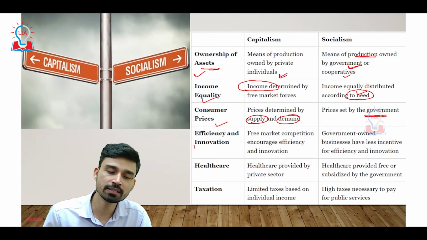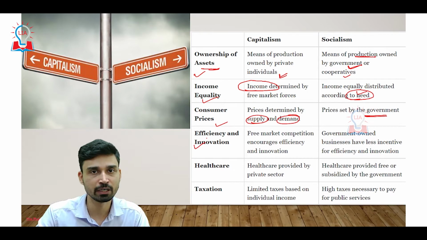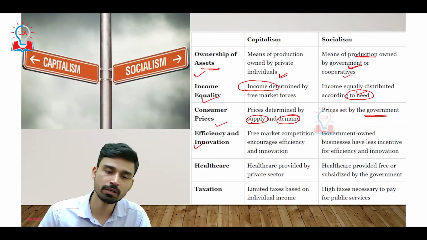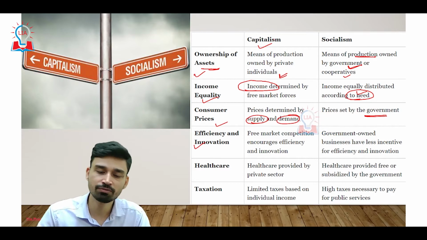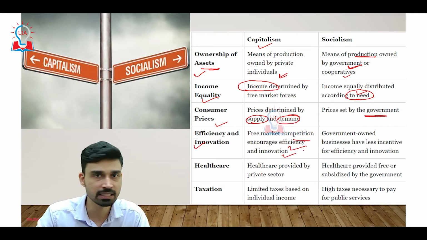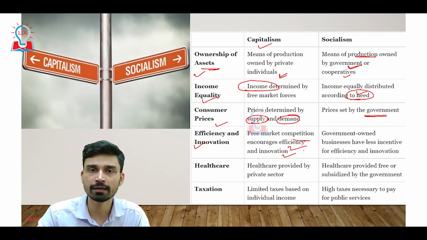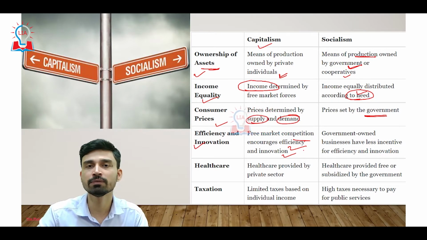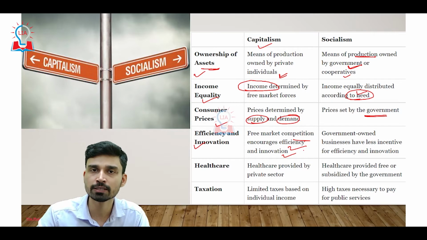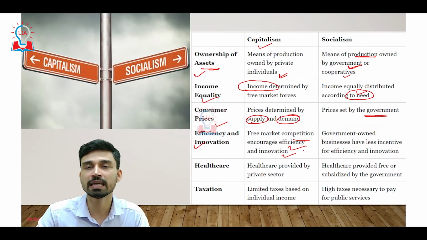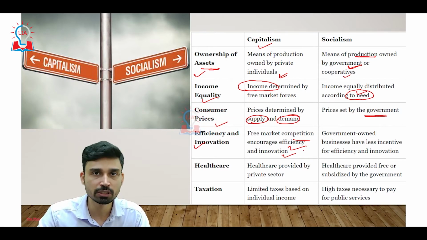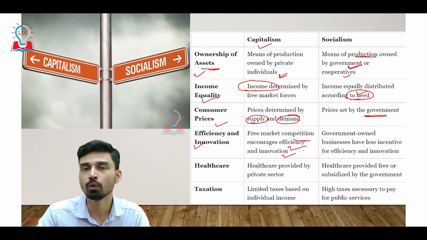The fourth difference is in terms of efficiency and innovation. As far as efficiency and innovation are concerned, in the capitalist system it is free market competition that encourages efficiency and innovation. The reason is very simple: if it is a free market, people have choices, and if the product you are making is not up to standard, or someone is able to give a similar product at much lesser prices, obviously people will prefer such products.